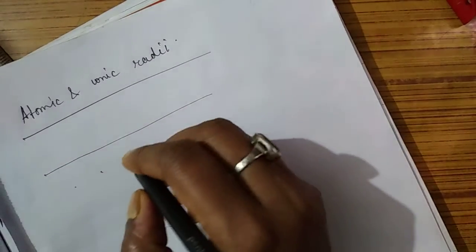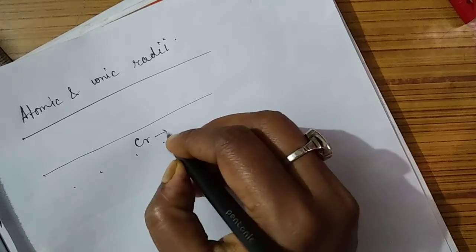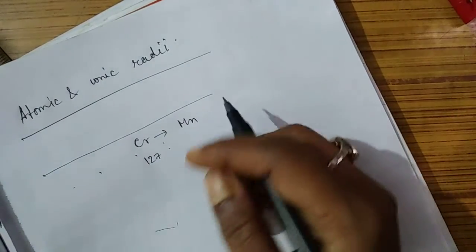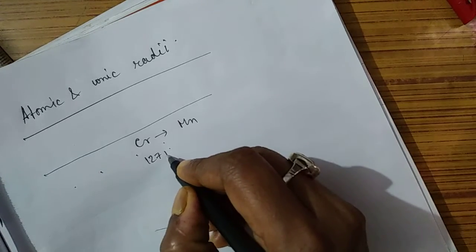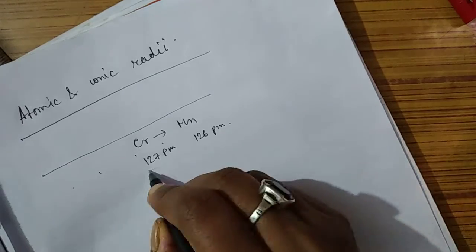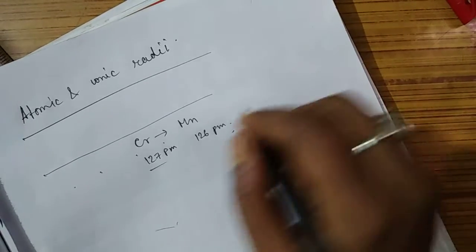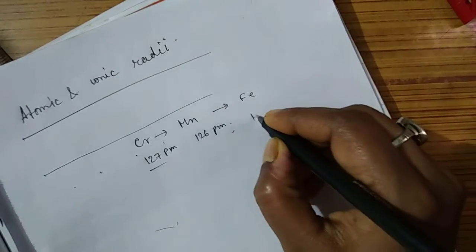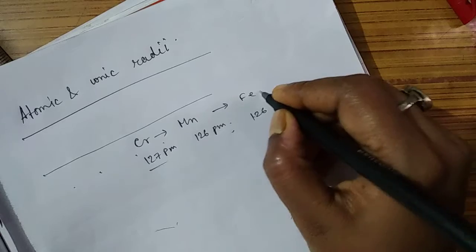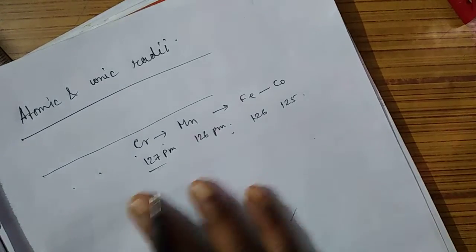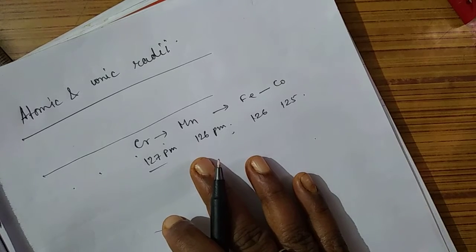For example, the atomic radii of chromium is 127 picometer, and manganese is 126 picometer. So we can understand there is no abrupt change, it's a negligible change. Manganese to iron, it's not changing at all. Iron to cobalt, it is only 125. So this is a very negligible decrease in their atomic radii.